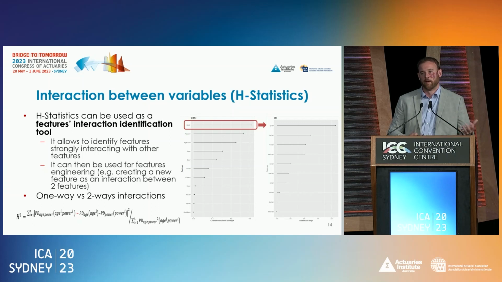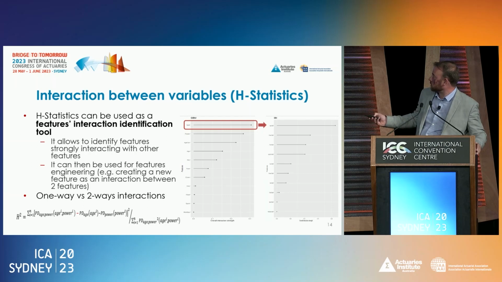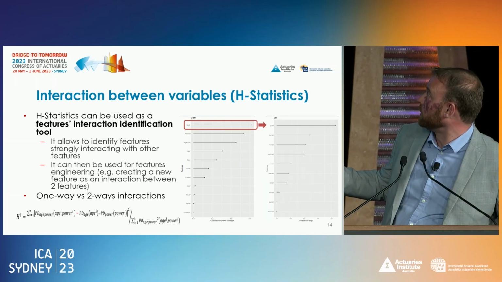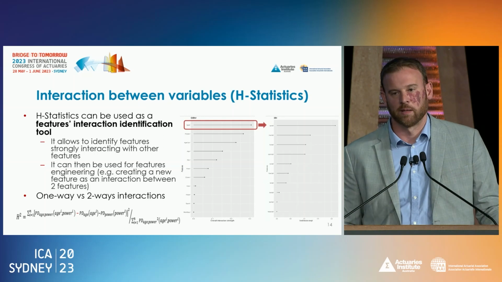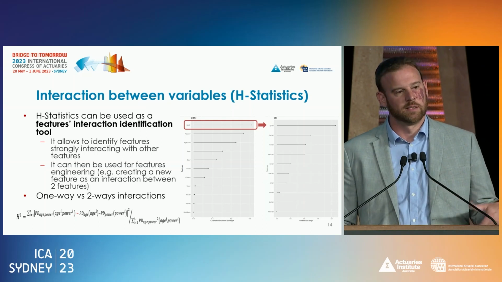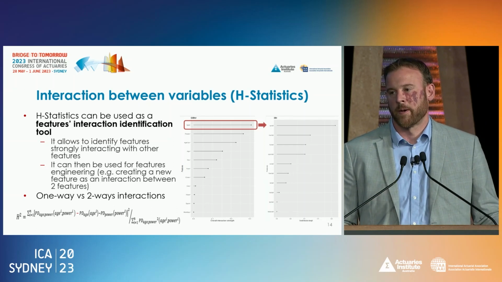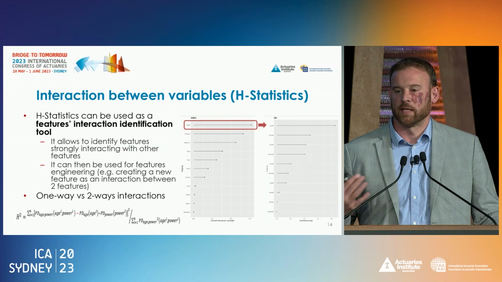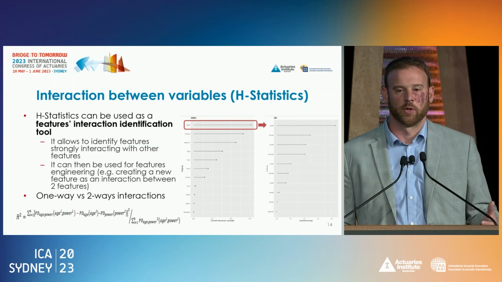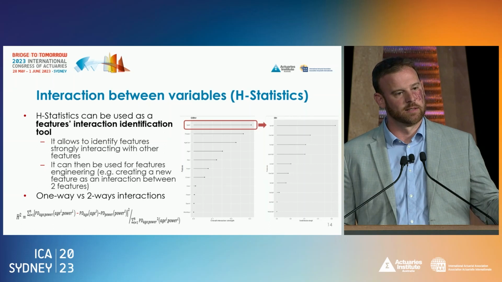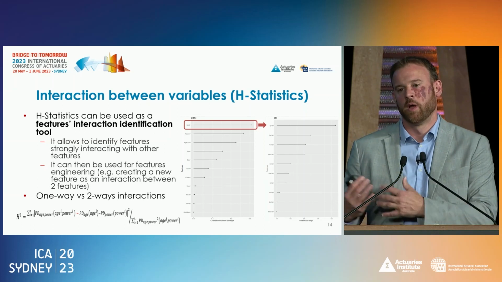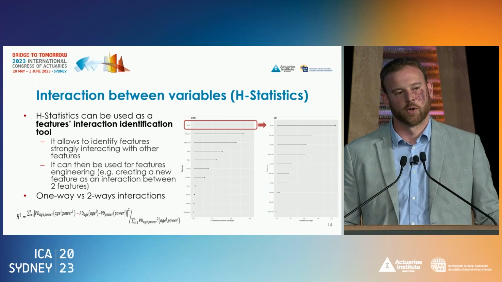And when you have identified the variable interacting the most globally with the others, you can check for this variable the interaction with each of the other variables. So it's two-way interaction. For example, here you have the age and the split variable that are interacting the most. And this is interesting because if you want, at the end of the day, to use a statistical model, here you can identify interaction and create a new variable that you will introduce in your GLM.